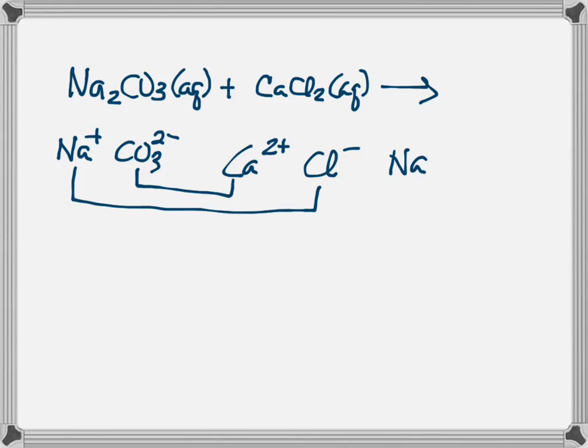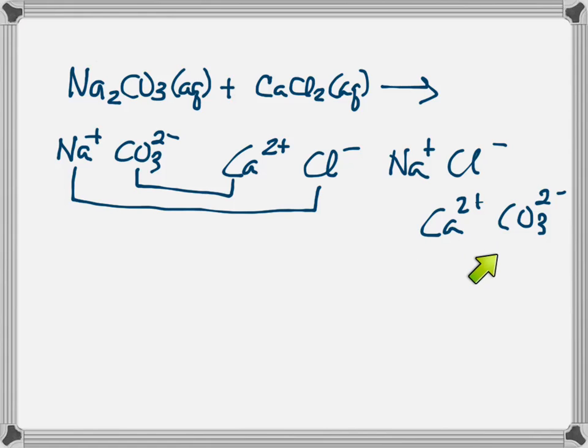So we would get sodium and chloride and calcium with carbonate. And then we would look at the solubility rules to see what happens. So calcium and carbonate form an insoluble compound.